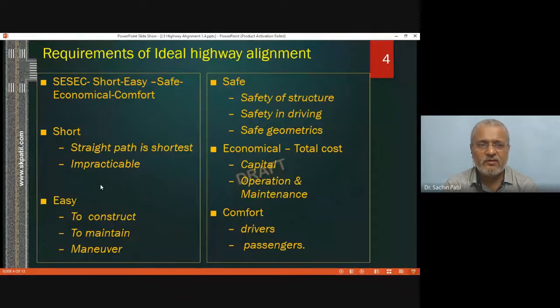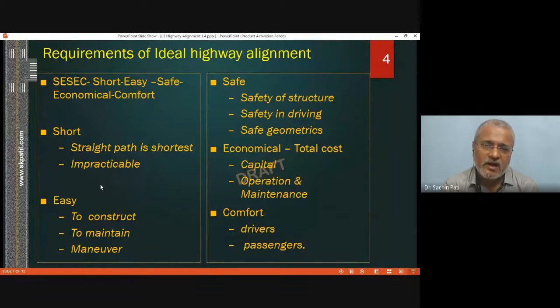Safety in driving: if the driver is moving along the road and if the curves are acute, then there will be a chance of the driver making mistakes and that will create a difficulty. So it should be safe in driving. That means the curve provided should be of larger radius. Safe geometrics, that is a circular radius only. That should be taken as per the standard permissible radius of highways. So those are our design requirements, which we will be covering in the second part.